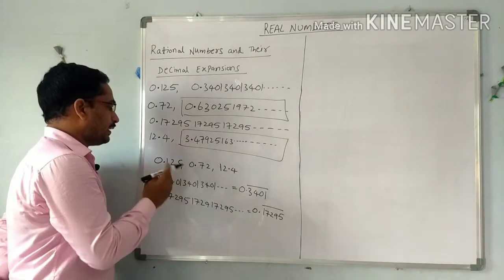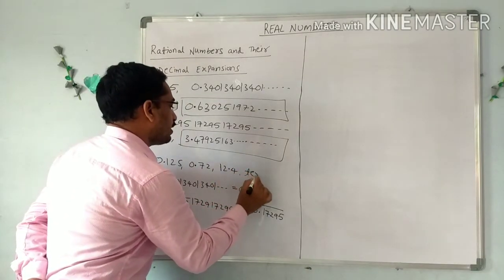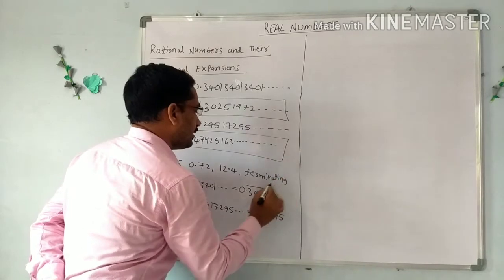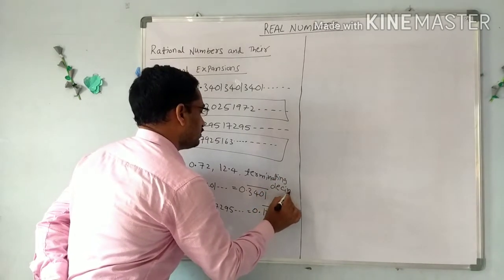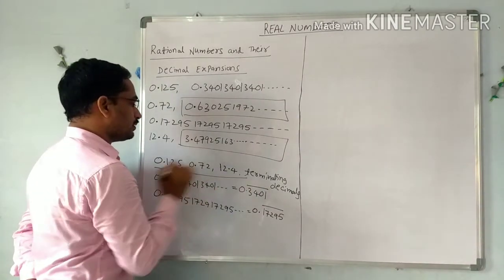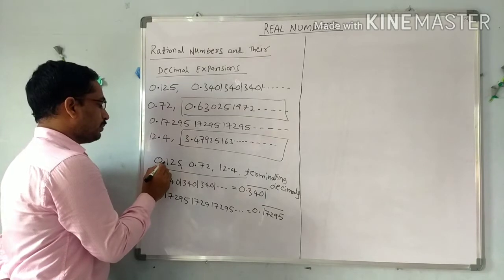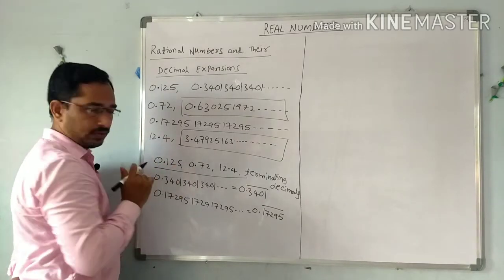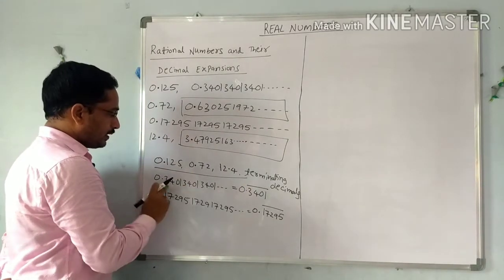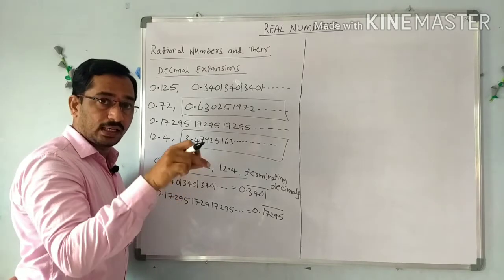Now the first category, 0.125, 0.72, 12.4, are called terminating decimals, because after the decimal point there are a finite number of digits. The second category is non-terminating, continuously going on, but repeated.